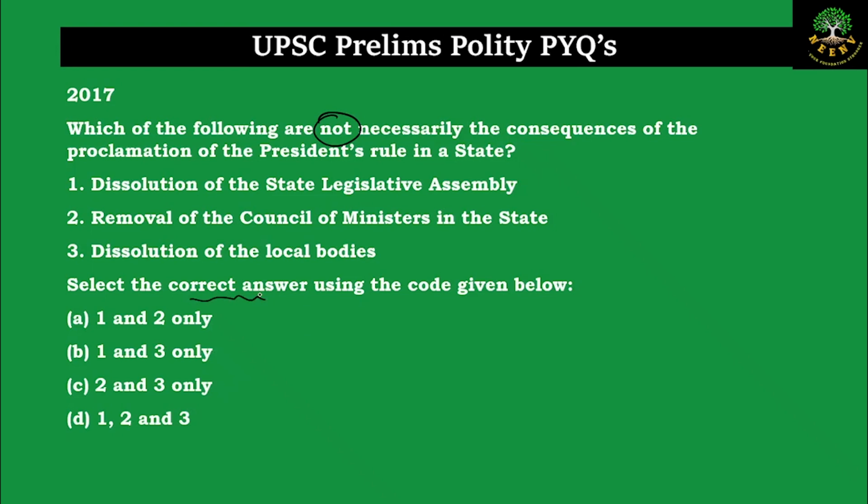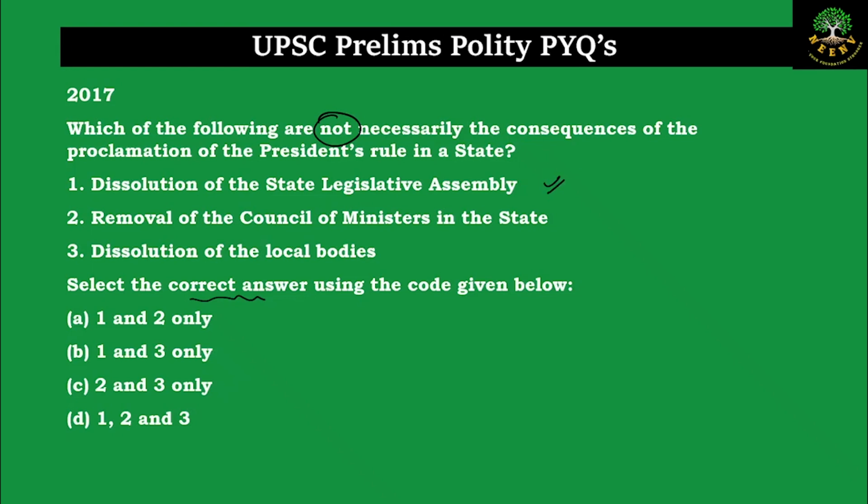Now it is about the implications of the president's rule. What will necessarily happen if the president's rule is imposed in a particular state? Will the state legislative assembly be dissolved? Will it automatically be dissolved? No. The president has the choice to dissolve or suspend it. It doesn't automatically lead to the dissolution of the state legislative assembly. So this is not a necessary consequence.